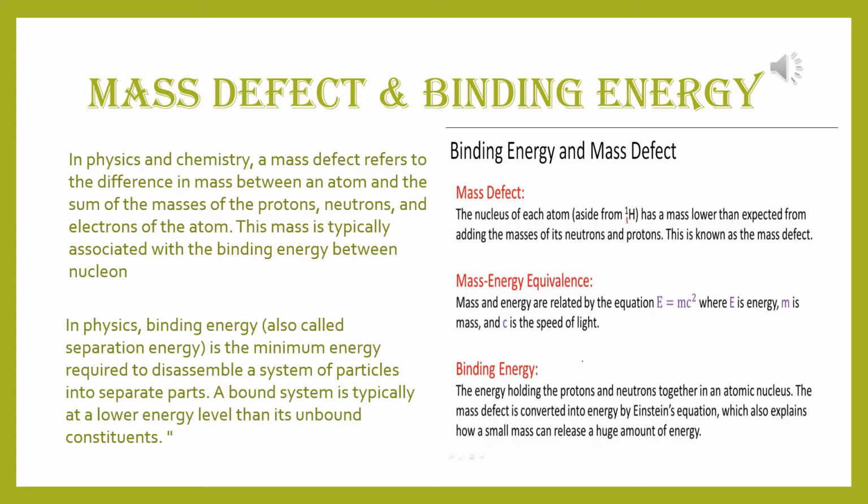In physics and chemistry, a mass defect refers to the difference in mass between an atom and the sum of the masses of the protons, neutrons and electrons of the atom. This mass is typically associated with the binding energy between nucleons. What is a nucleon? The particles within the nucleus.